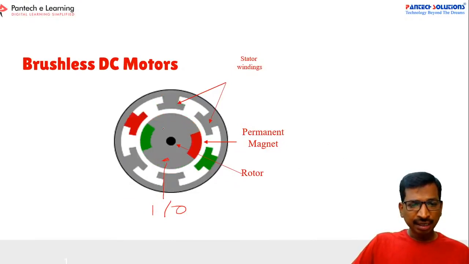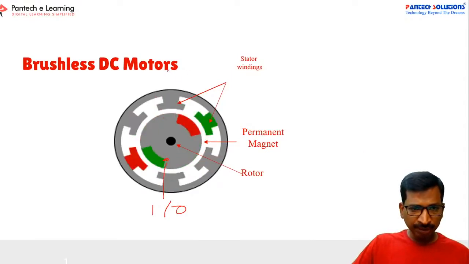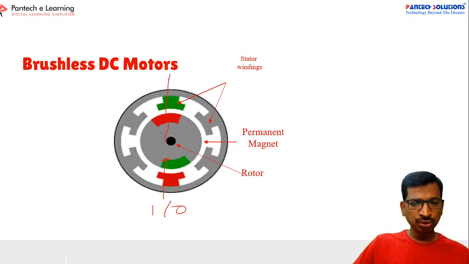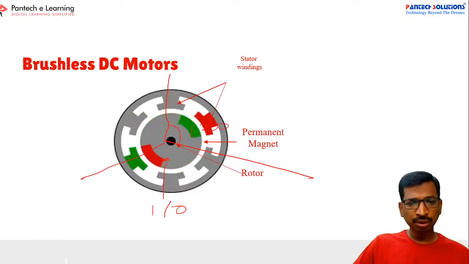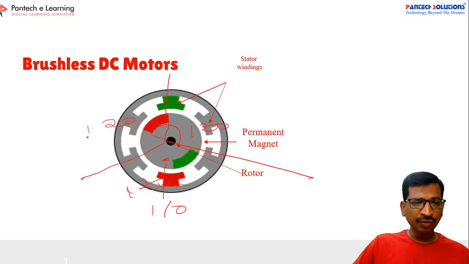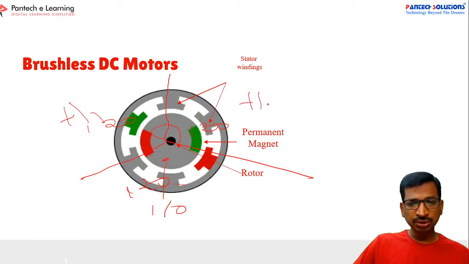See here, if you draw the entire cross-sectional view, this is 0 degree and 120 degrees, and then another 120 degrees. In between each, it is 120. If you keep one sensor to cover this area, this is called H1. Similarly, this is called H2, and this is called H3, right?